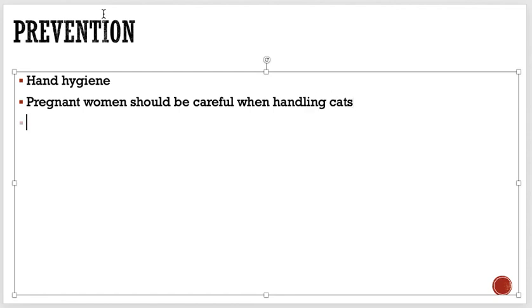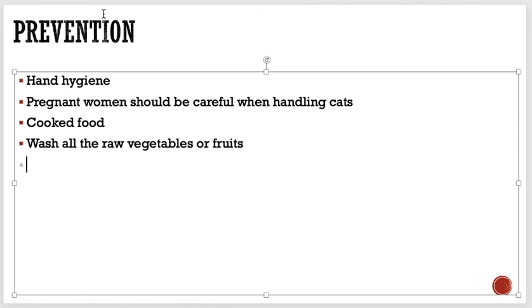Eat properly cooked food, and wash all raw vegetables or fruits before eating. Drink water from safe sources, or drink boiled water. All these things can be done to prevent this infection from spreading.